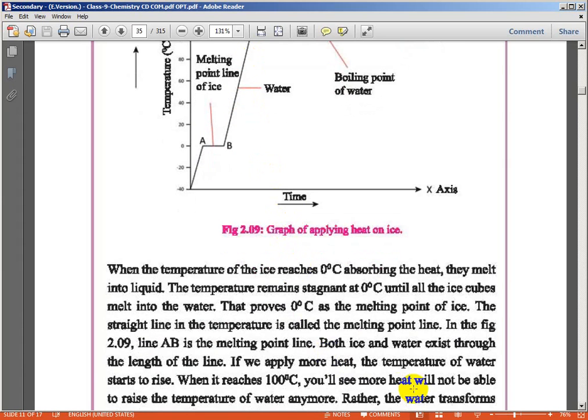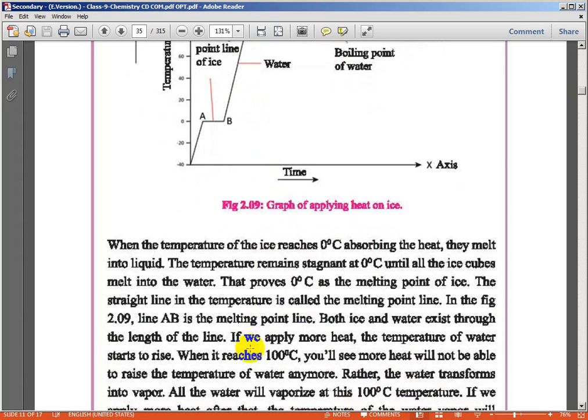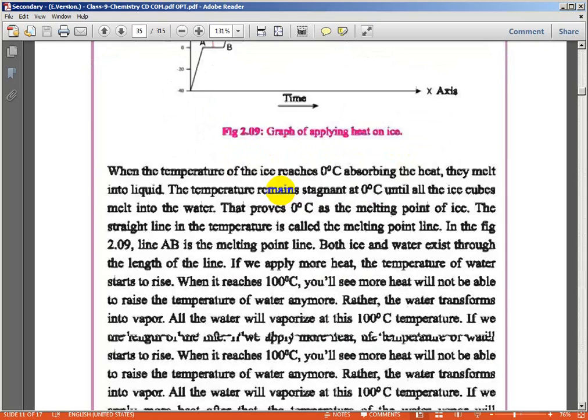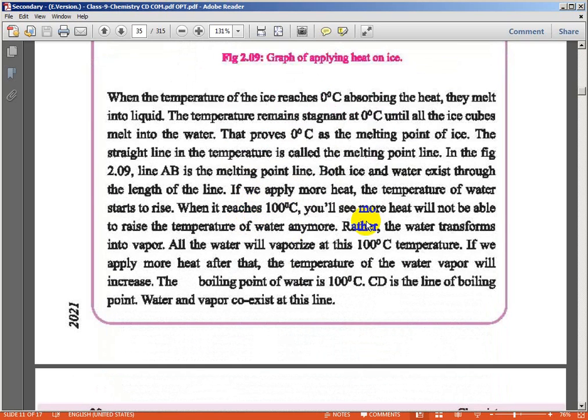Then we'll see more heat will not be able to raise the temperature. There is another horizontal line, CD. More heat will not raise the temperature of water anymore. Rather, water transforms into vapor.